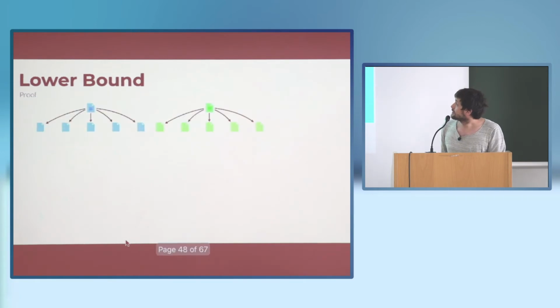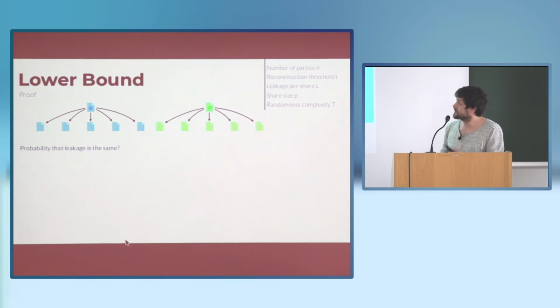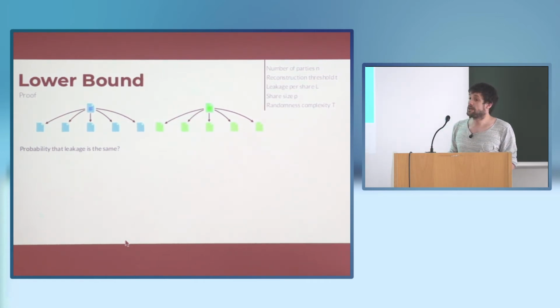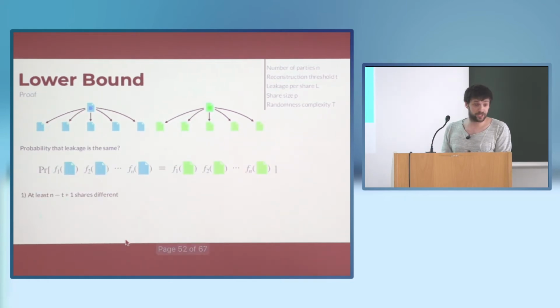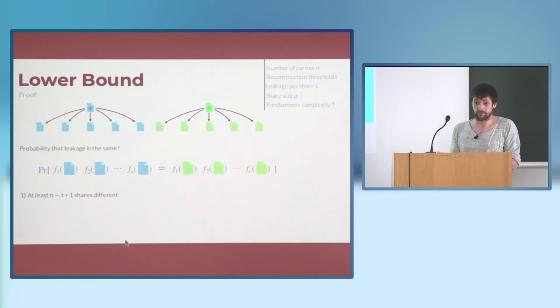So to start out, imagine we have a blue file and a green file, which are different secrets, and we secret share them. What is the probability that these two specific different secrets output the same leakage? Well, because it's a secret sharing scheme, correctness has to hold. So any T players should be able to reconstruct the file.